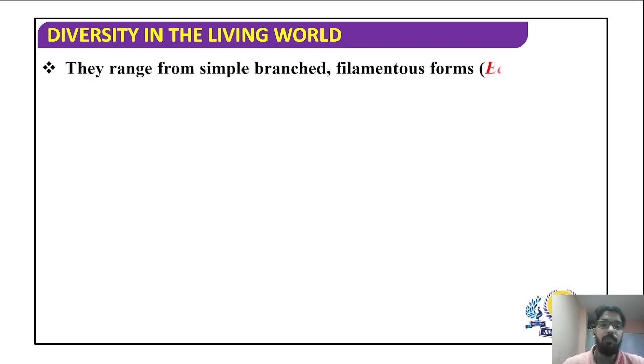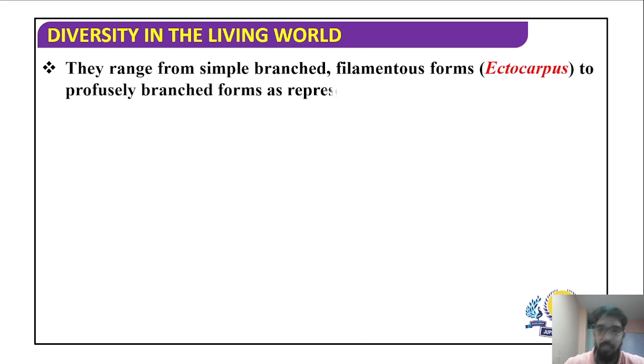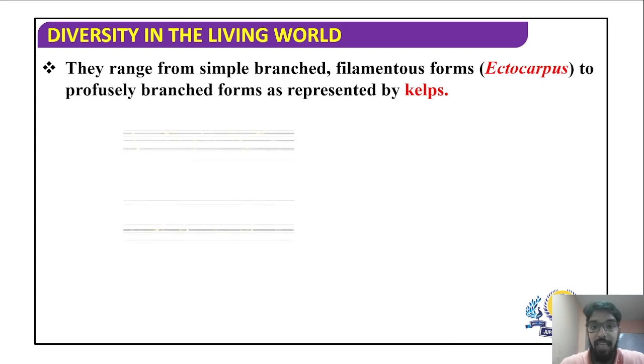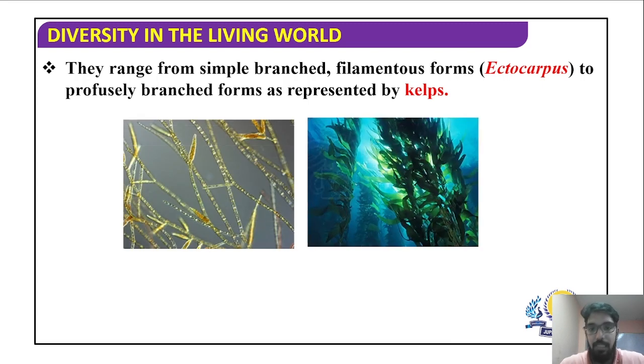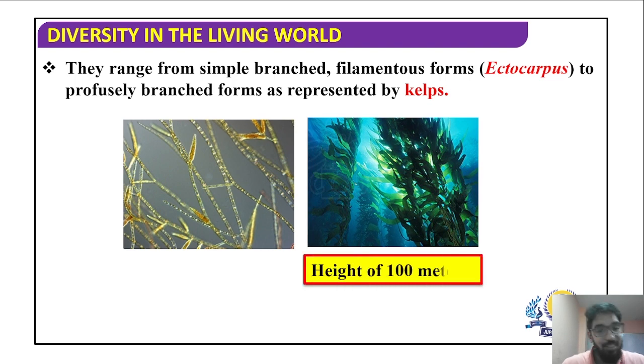They range from simple branched filamentous forms such as ectocarpus to profusely branched, meaning highly branched forms are represented by kelps. Yes, these are kelps which are as tall as 100 meters as well. A very insightful point is you can see these kelps in the movie Harry Potter and the Goblet of Fire in the lake.